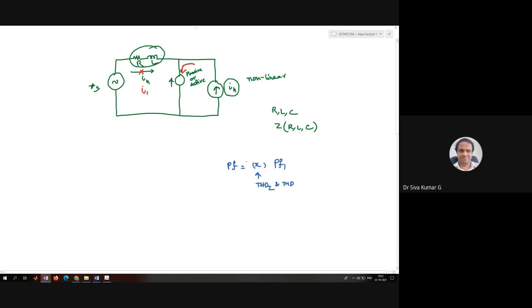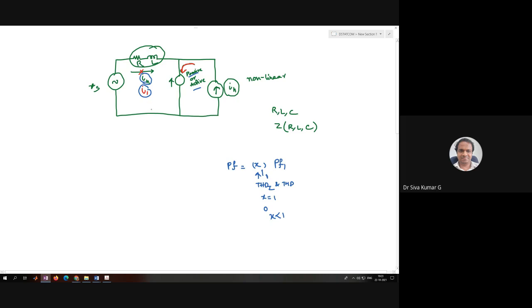Now, when you are able to provide passive filters or active filters, then there won't be any IH, there will be only the I. Then your scaling factor is equal to 1. Earlier it may be less than 1, which decreases the power factor. Now when it is equal to 1, your power factor is improved.